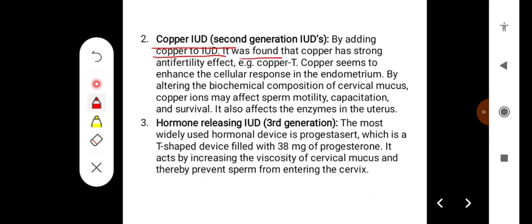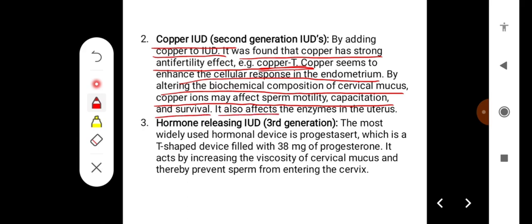It was found that copper has a strong anti-fertility effect, for example, Copper T. Copper seems to enhance the cellular response in the endometrium. By altering the biochemical composition of the cervical mucus, copper ions may affect sperm motility, capacitation, and survival. It also affects the enzymes in the uterus.